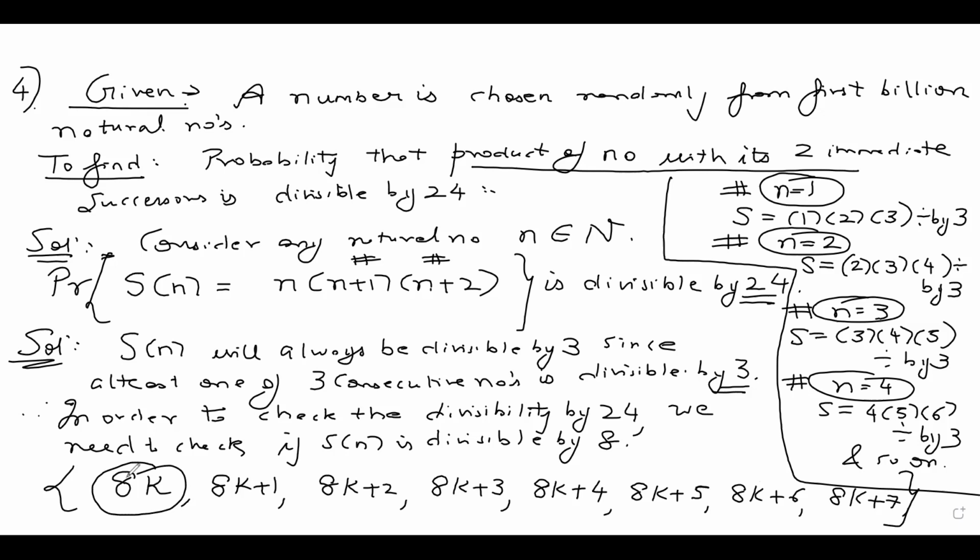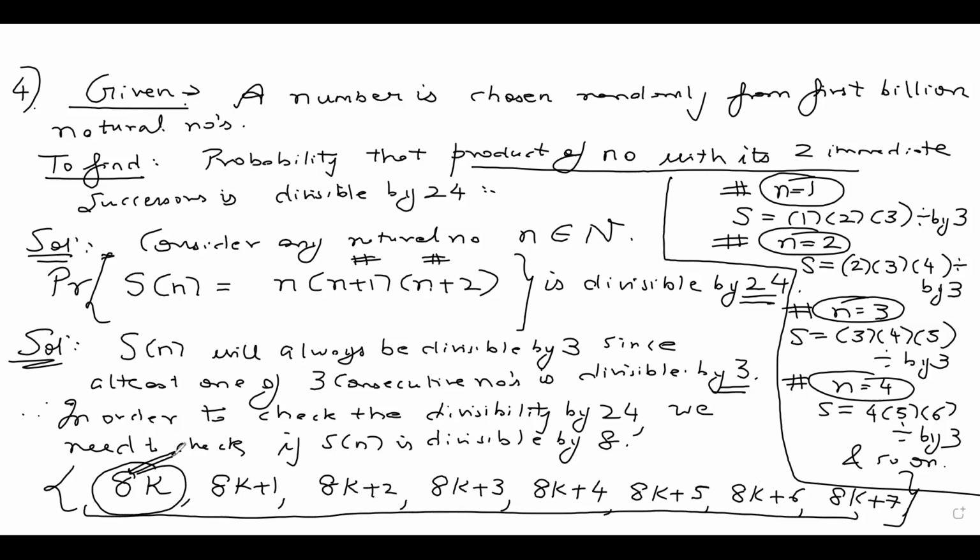It's a cycle, okay? So this completes one cycle of all the numbers of the form 8k, 8k plus 1, 8k plus 2, 8k plus 3, 8k plus 4, plus 5, plus 6, plus 7. The moment I write 8k plus 8, I can take 8 common, so it becomes 8 times k plus 1, which is of the same form as 8k only.